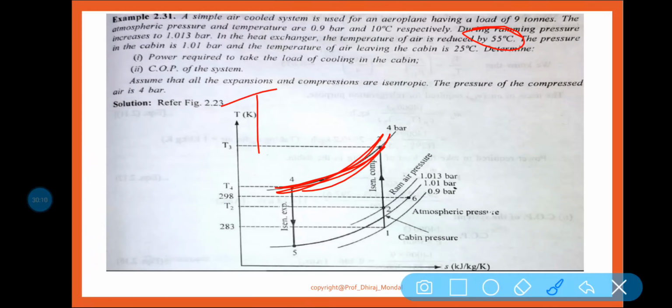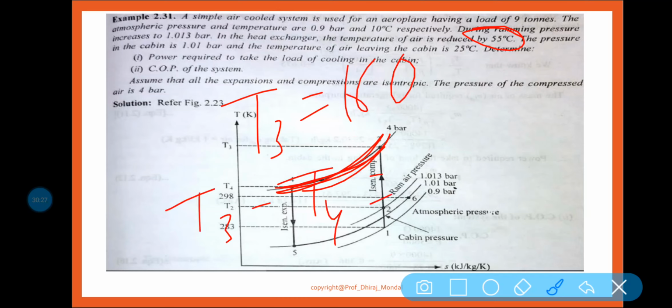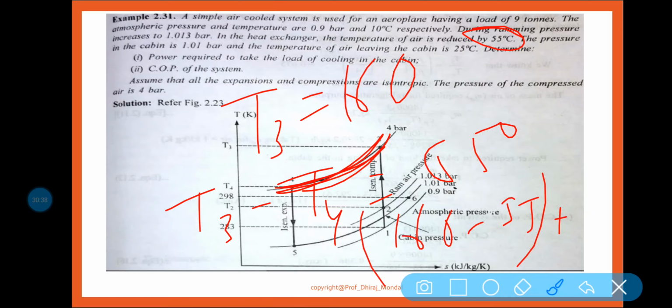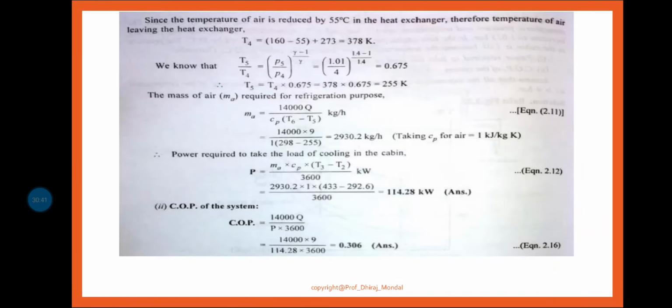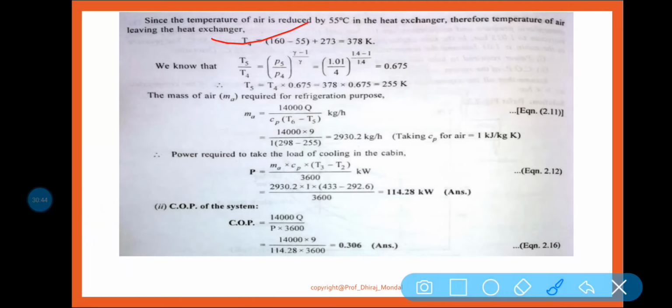Now T3 is equal to, already I have got 160, sorry, 160. T3 is equal to 160. Now T3 minus T4 is equal to 55 degree centigrade. So T4 is equal to 160 minus 55 plus 273 Kelvin. So that is written here, you can see T4 is equal to 160 minus 55 plus 273. So 378 Kelvin is the T4.